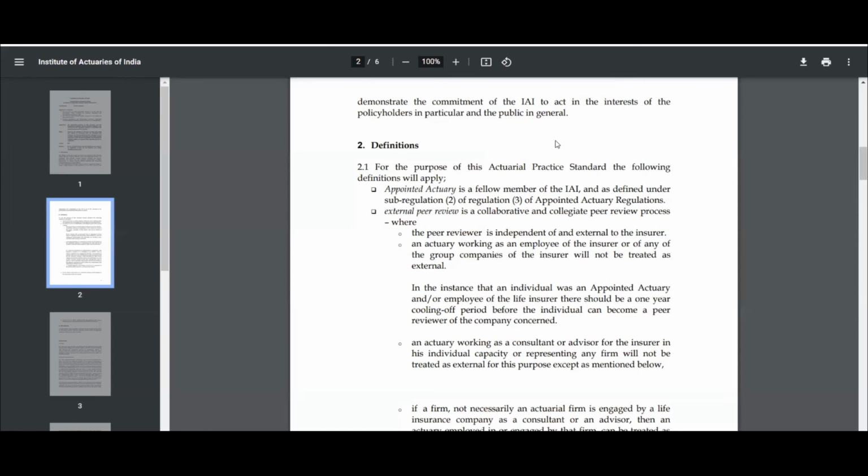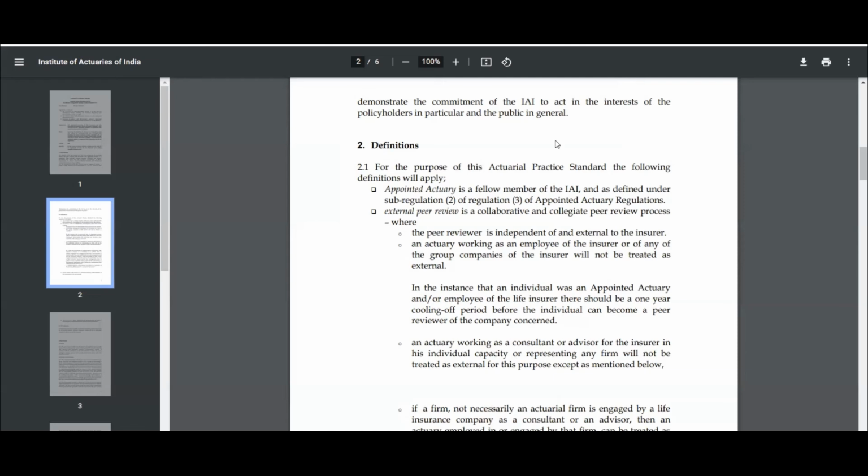So the first point, external, was related to independence. Then the second point was related to conflict of interest. The person can be from a non-actuarial company, and if that non-actuarial company is involved in any business transaction with the insurer, then it has to be ensured that there are Chinese walls or sufficient independence, so that there is no mismatching of information or the information is not shared. So that's the Chinese wall concept. That is conflict of interest.